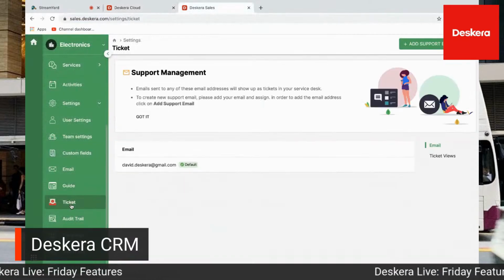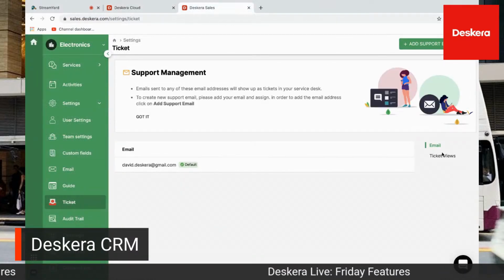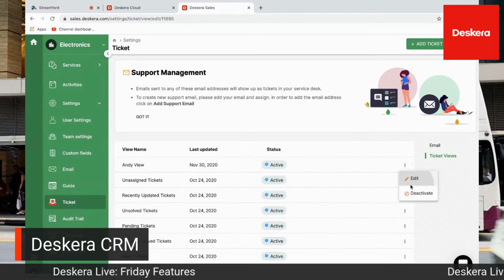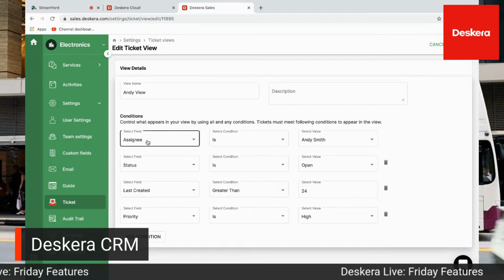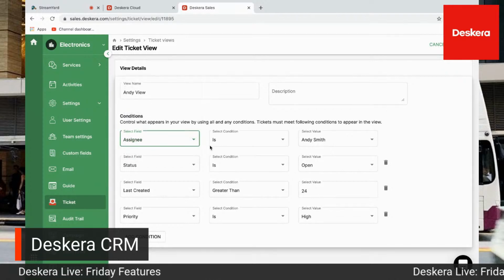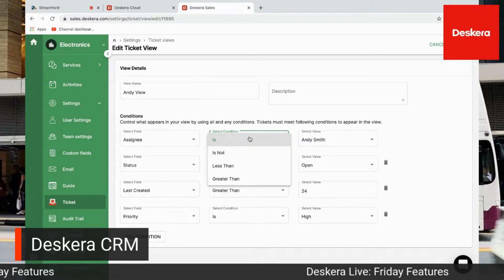We have our tickets. So this is where you connect your tickets to. And we also have our ticket views. So I can see all the different views here. Inside here, I can see different types of fields. So for example, type, last created date, last updated, last solved, assignee, and priority. And I can determine is not, less than, or greater than.